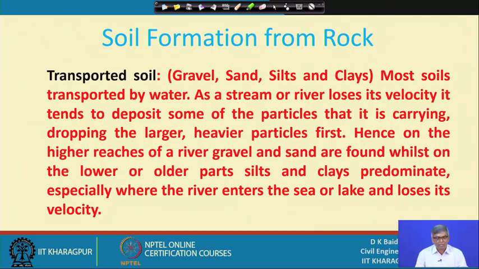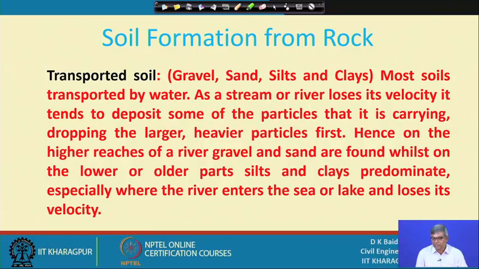One is transported soil. Generally, under this transported soil there are gravel, sand, silt and clays. And most soil is transported by water. As a stream or river loses its velocity, it tends to deposit some of the particles that it is carrying, and obviously, when it tries to deposit, bigger and heavier particles will be dropped first.